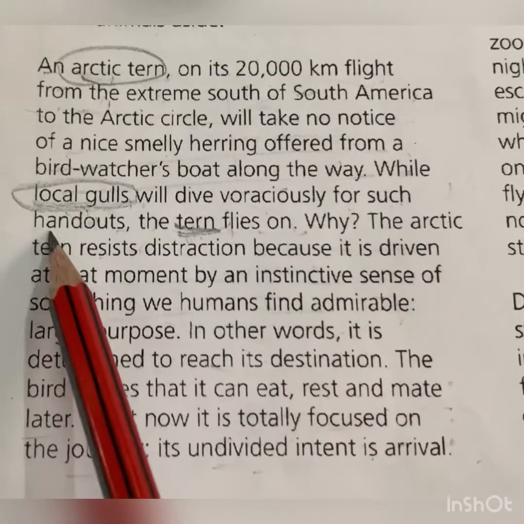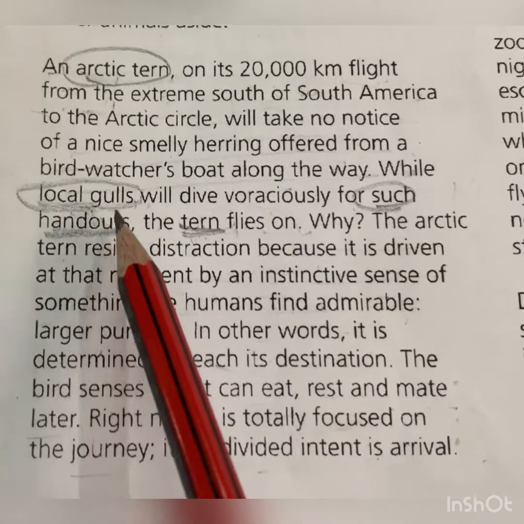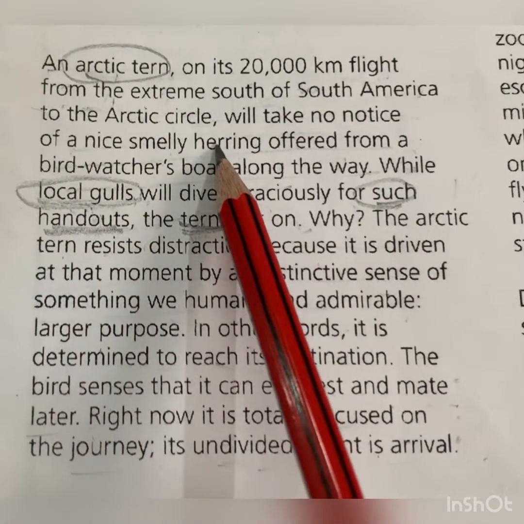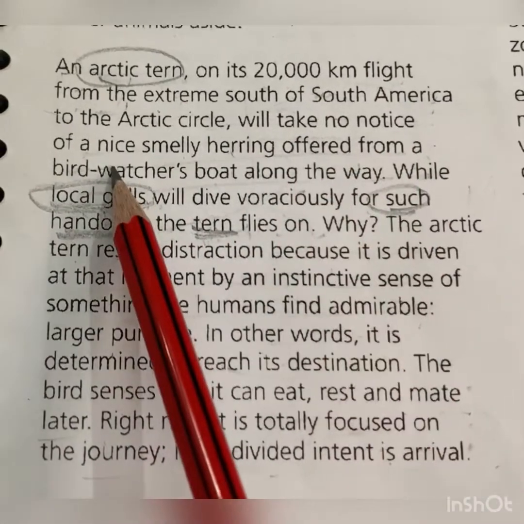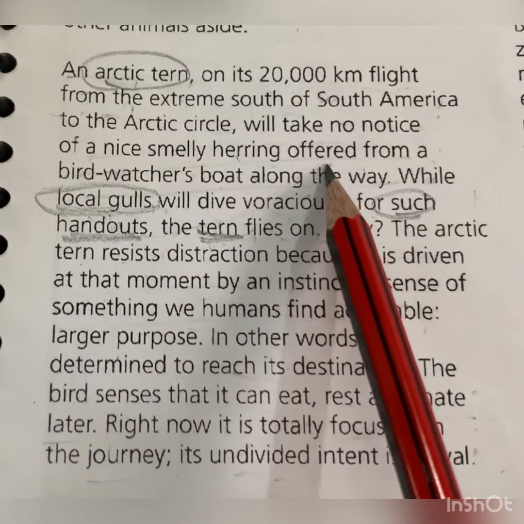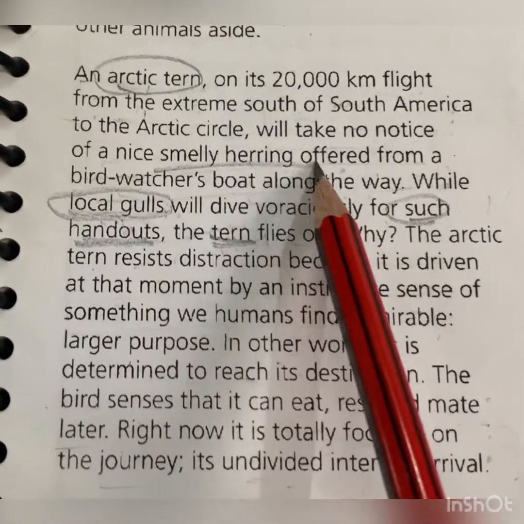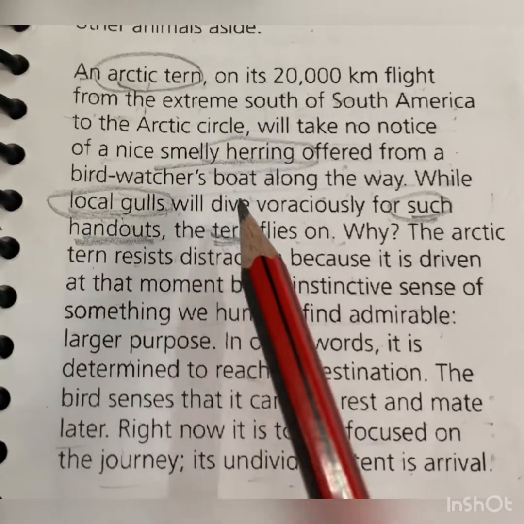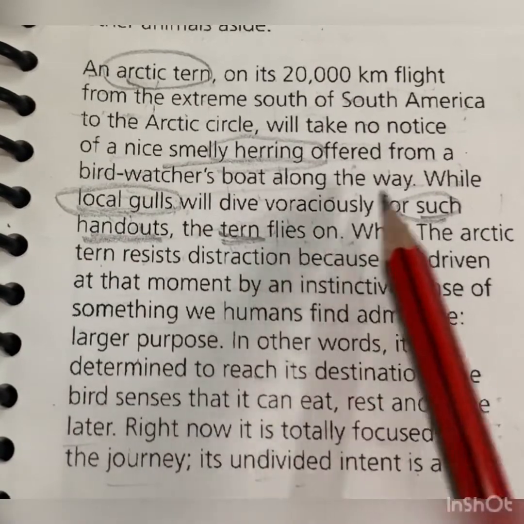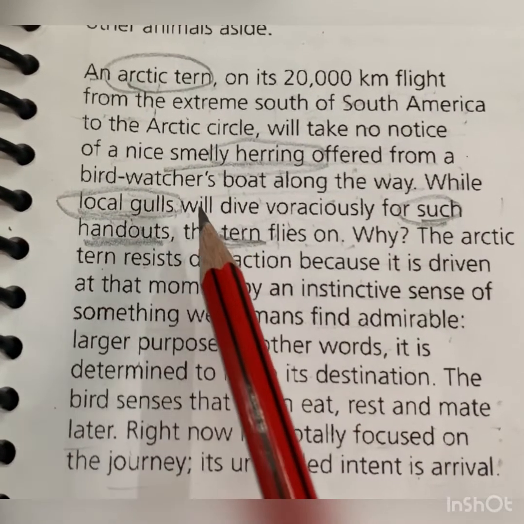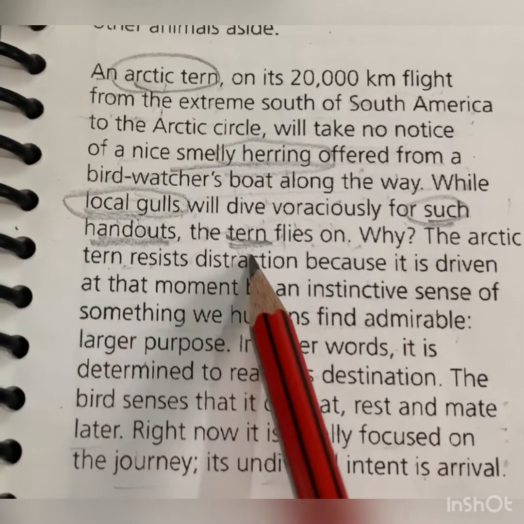Such handouts. What handouts are they talking about? They are talking about the food, right? For this we can understand the previous line: South America to Arctic Circle, we take no notice of a nice smelly herring offered from a bird watcher's boat along the way. Again, this is the food, right? They are talking about food. Now what's written over here? While local gulls will dive voraciously for such handouts, the tern flies.